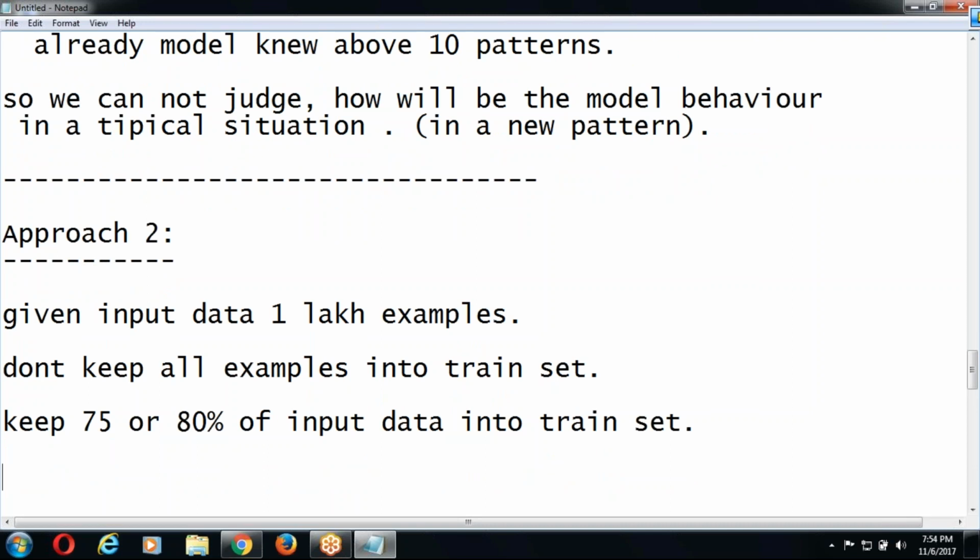Among 1 lakh, what is 80%, sir? If 1 lakh has 100 patterns, 80,000 may have maybe some 72 patterns only. That means some of the patterns are missing, right? Like this. Okay? Keep 75% or 80% of input data into the train set and the remaining data, that means the remaining 20%, into the test set.